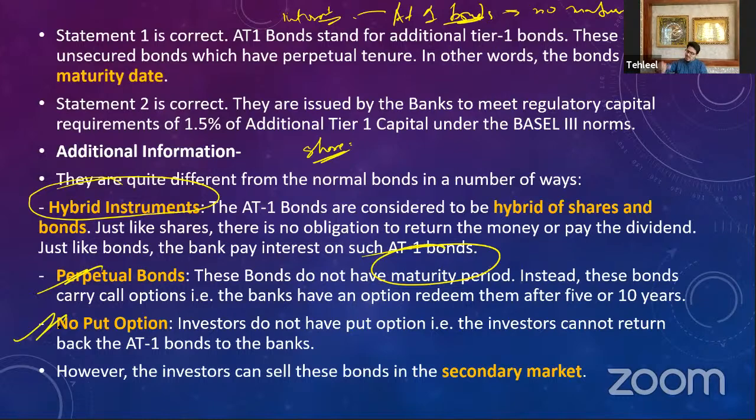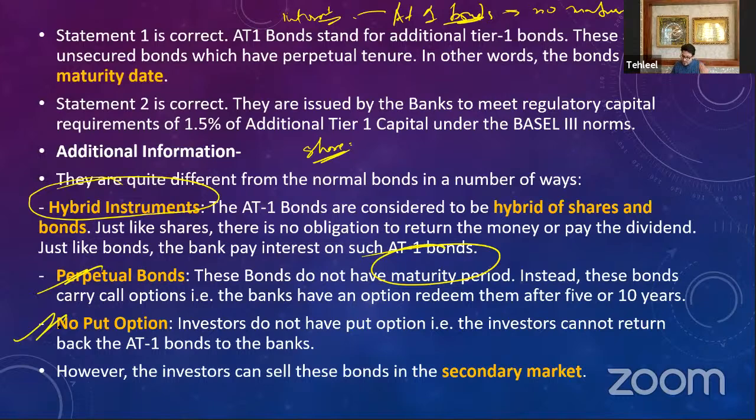The bank has the option to call the bonds, but the investor has no option to return them. So there is a call option, but no put option. That is important. These bonds are also tradable in the secondary market. You can trade them with another person, but you cannot give them back to the bank. That is the no put option.